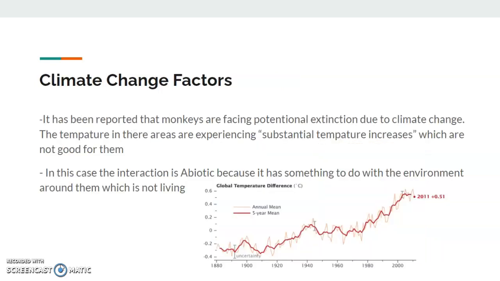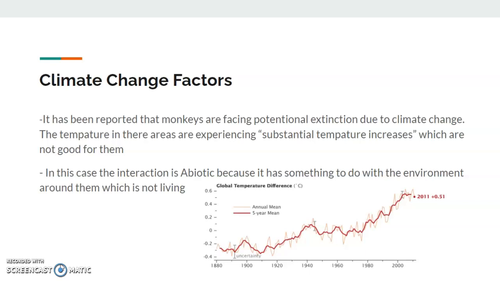Climate change factors. It has been reported that monkeys are facing potential extinction due to climate change. The temperatures in their areas are experiencing substantial increases, which are not good for them. In this case, the interaction is abiotic because it has something to do with the environment around them, which is not a living thing, since as we learned beforehand, abiotic factors are non-living, while biotic factors are living.